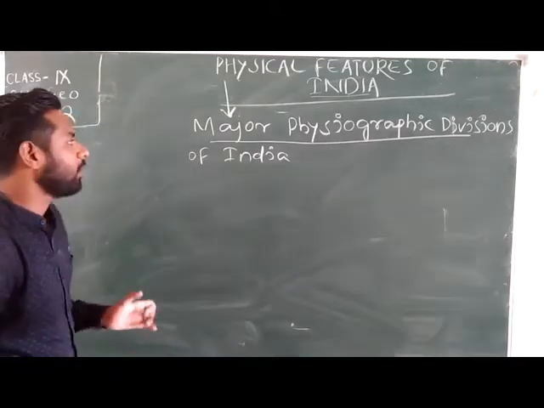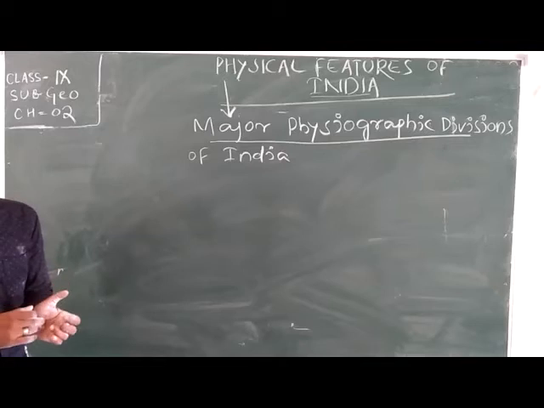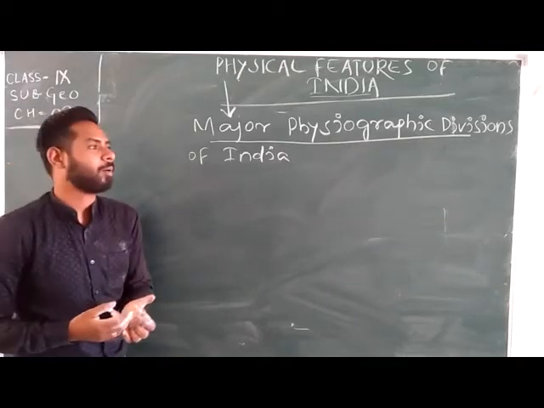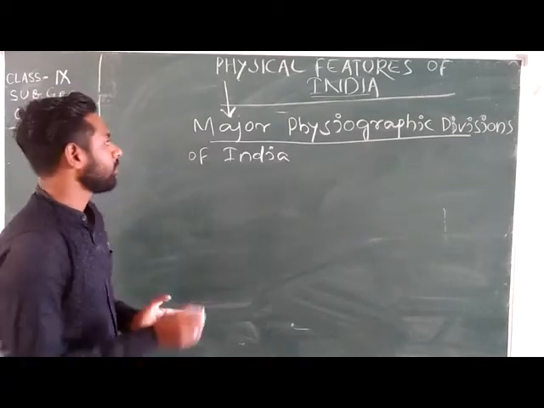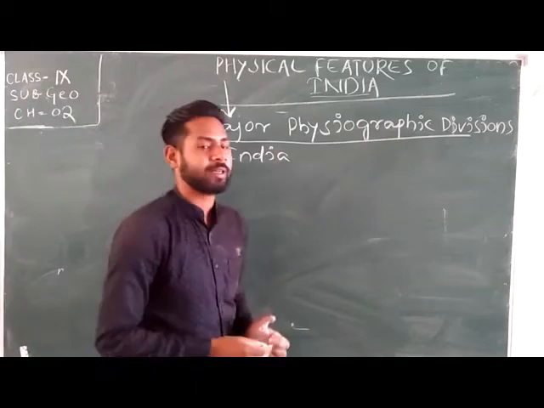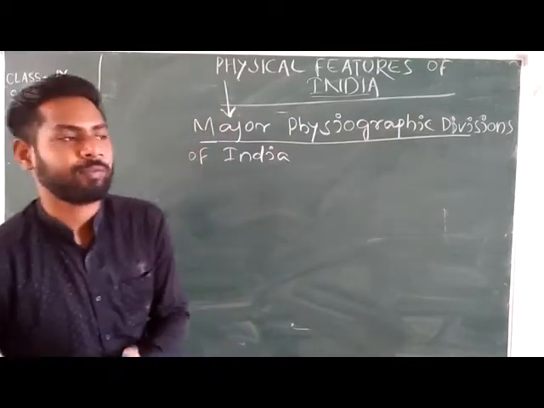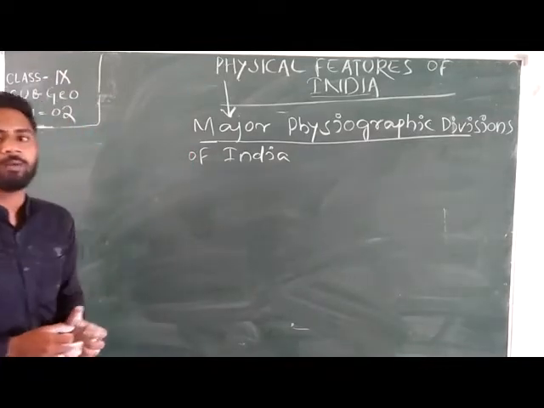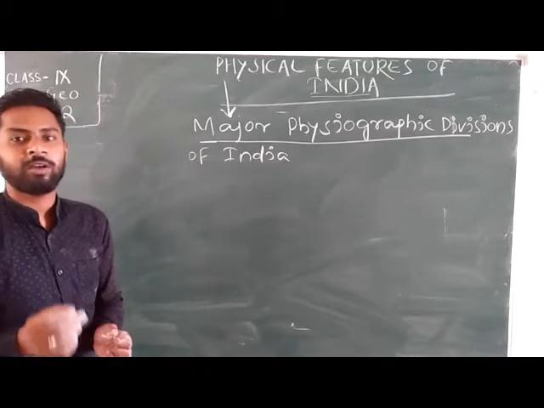Means how the Indian land masses are formed, or what type of land masses are found in India. So there are 6 major types of physiographic divisions in India. Means the Indian land consists of these 6 types of physical features.